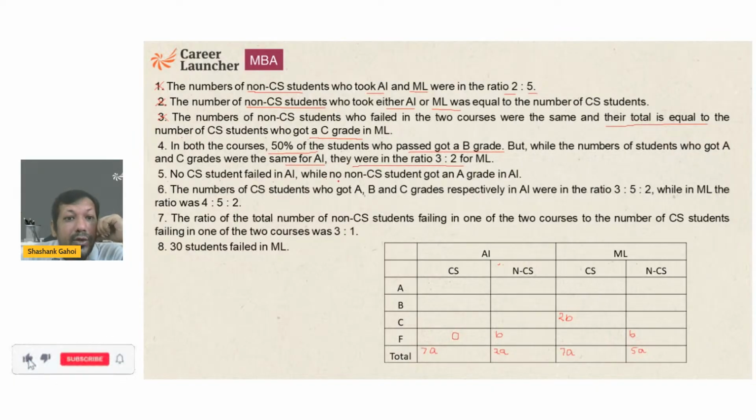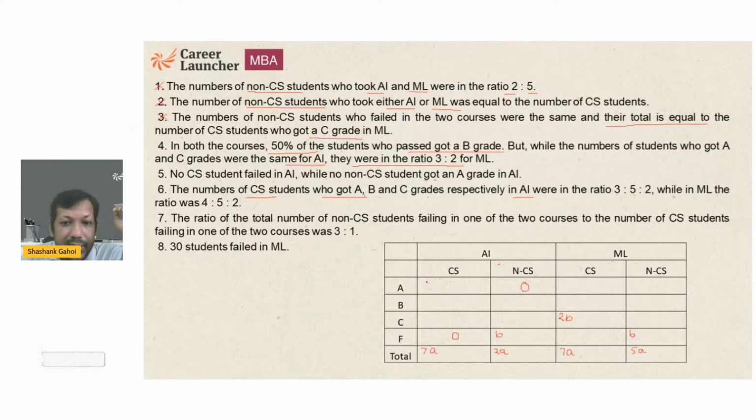Okay, while no non-CS student got grade A in AI. Non-CS means this value. Non-CS got 0. Zero non-CS got grade A in AI. The number of CS students who got A, B, and C in AI are in the ratio of 3:5:2.